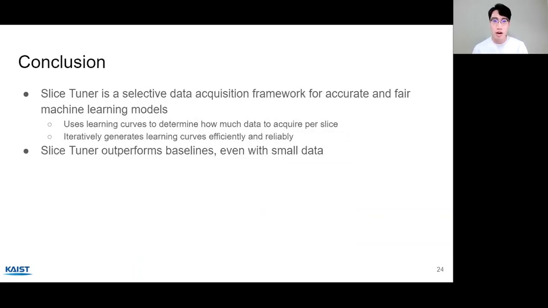So to conclude the talk, we propose Slice Tuner, a selective data acquisition framework that uses learning curves to determine how much data should be acquired per slice to optimize both loss and unfairness. Moreover, the proposed algorithm iteratively generates learning curves efficiently and reliably. We demonstrated on real datasets that Slice Tuner outperforms the baselines in terms of model loss and unfairness, even with small data. So we believe that Slice Tuner is a practical data acquisition tool for fair and accurate models.